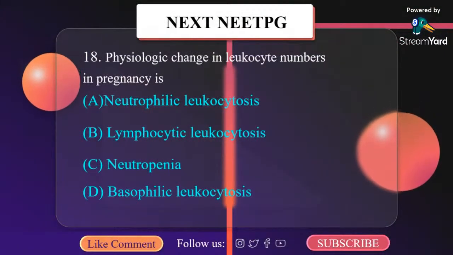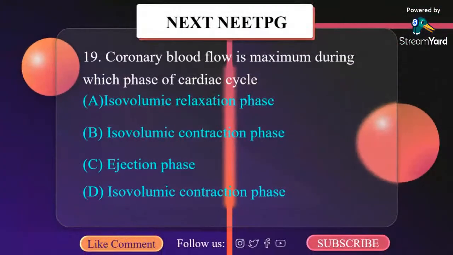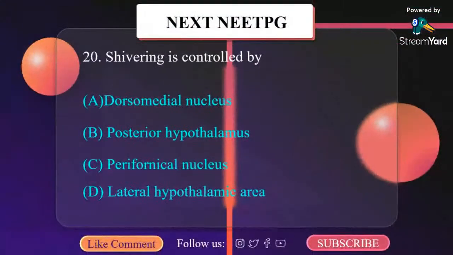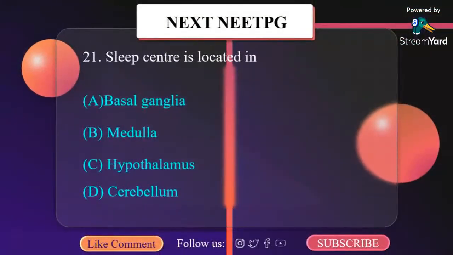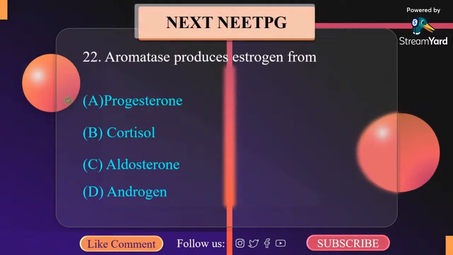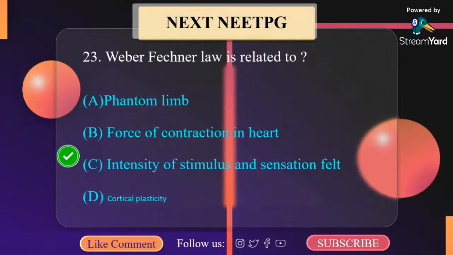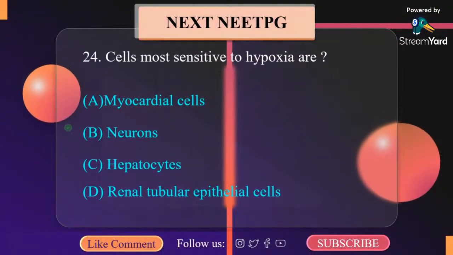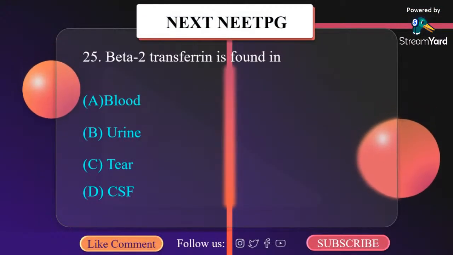Physiologic change in leukocyte number in pregnancy is neutrophilic leukocytosis. Coronary blood flow is maximum during which phase of cycle? Isovolumetric relaxation phase. Shivering is controlled by posterior hypothalamus. Sleep center is located in the hypothalamus. Aromatase produces estrogen from androgens. Weber-Fechner's law relates intensity of stimulus and sensation felt. Cells most sensitive to hypoxia are neurons. Beta-2 transferrin is found in CSF.